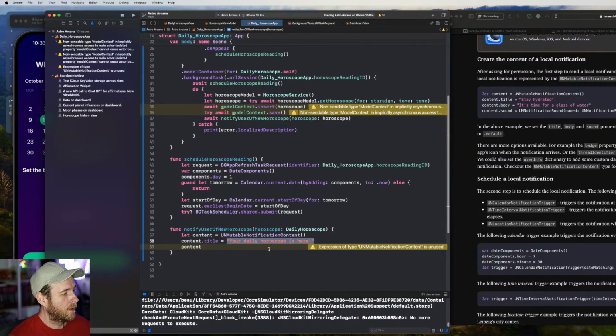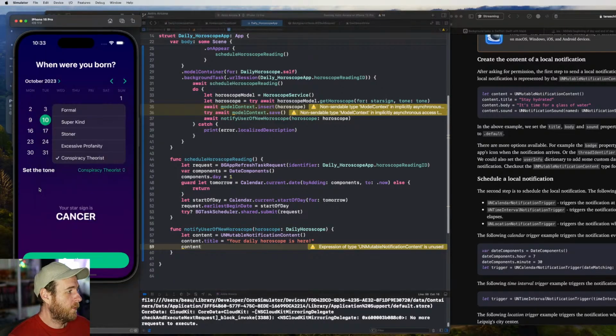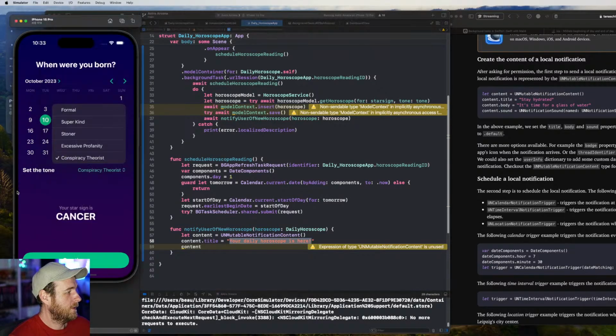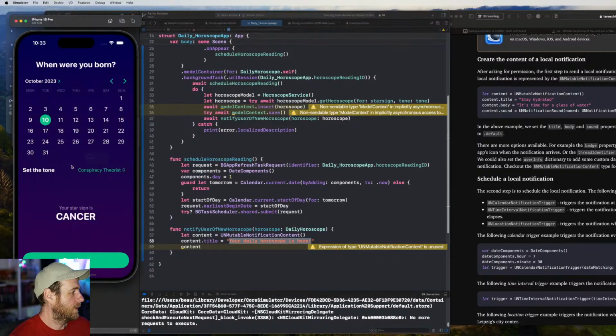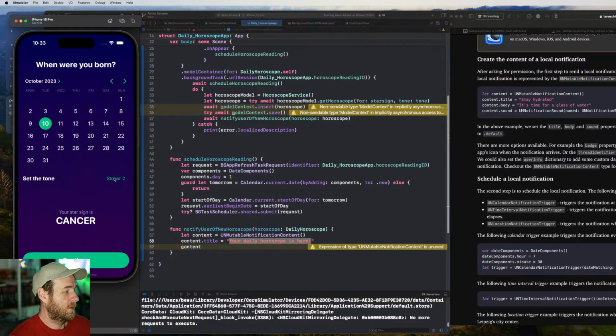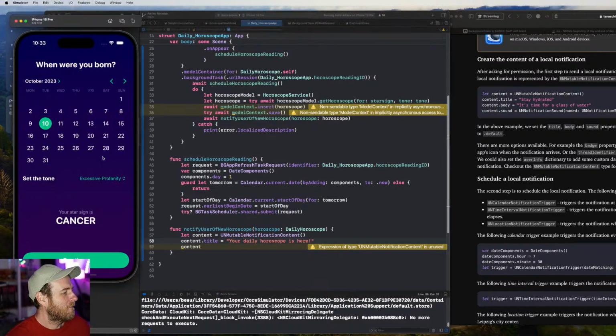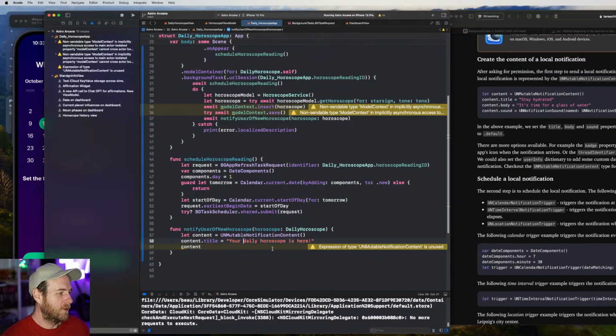So, well, like if we want excessive profanity, we could say like, wake up, mother effer, or something like that. Your horoscope is here. We could say stoner. We could just be like, yo, bro, guess what's on for today? We could randomize them as well, so we could have five different titles for each, so that we've got a little bit of variation to them.